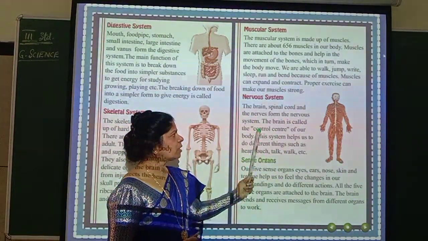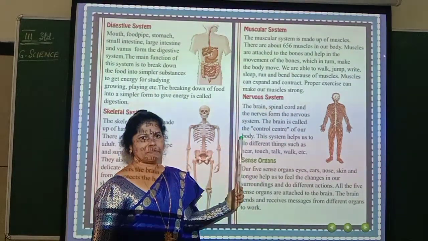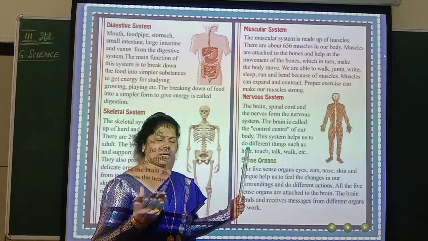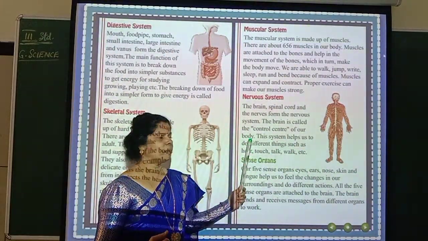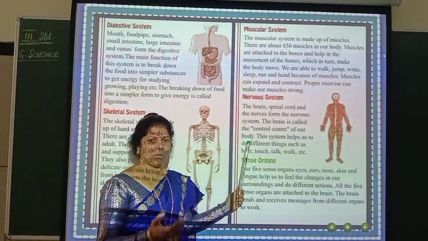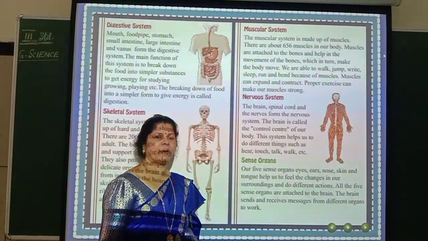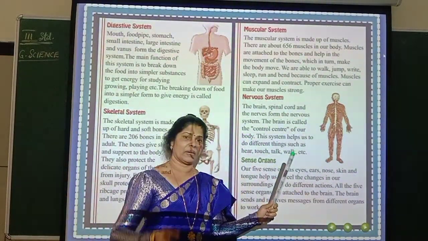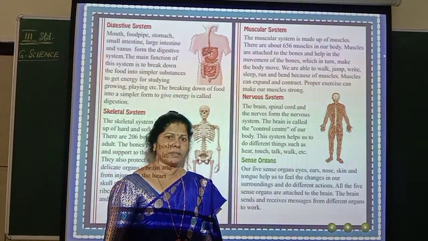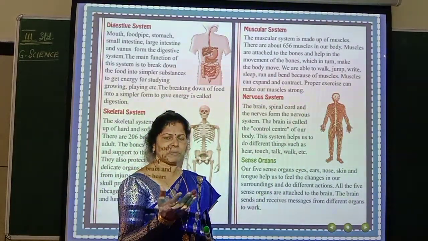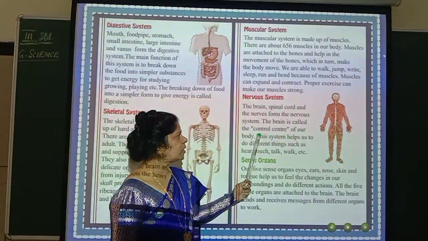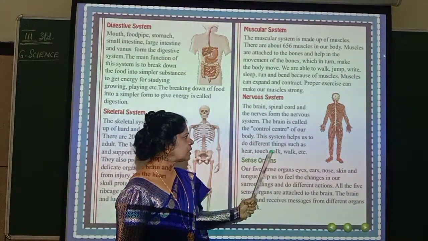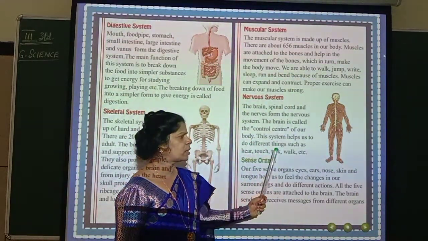So you have to be very careful here. The brain is called the control center of our body. The brain is very, very important. To have all the activities of the body, the brain is the one which is going to control you. Even if you have to remember whatever you have studied, who is going to help with that? It is again the brain. Whatever happened 4 years back, 5 years back, you will remember. It is because of the activity of the brain. So it is called the control center of our body. This system helps us to do different things such as hear, touch, talk, walk, etc.